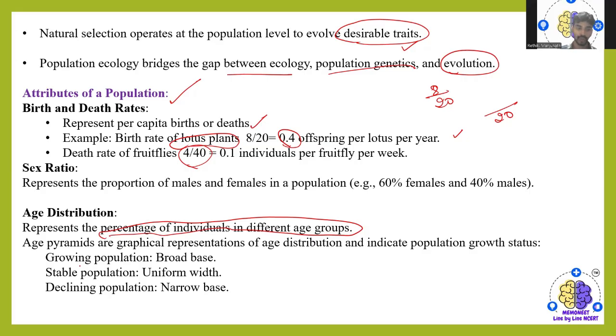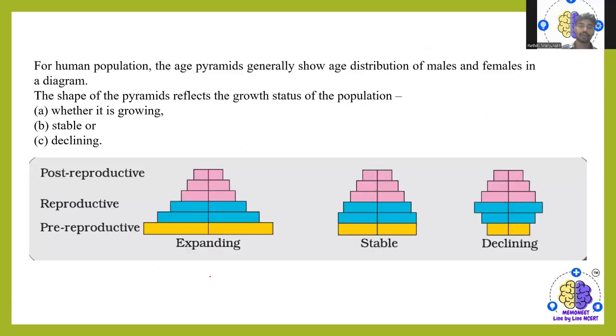We have growing population, then stable population and declining population. A growing population will have a broad base, a stable population will have uniform width, and the declining population will have a narrow base. So growing, expanding, okay, and stable population, and the declining one you are seeing here.